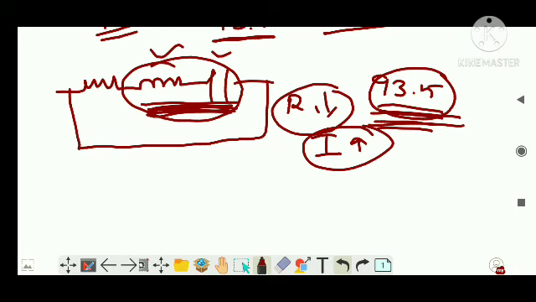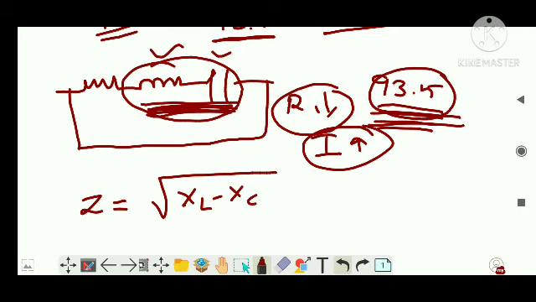So you know, for an LCR circuit, the net resistance is known as impedance, and Z is equal to the square root of (XL minus XC) whole square plus R square, right? How can the current be maximum? When Z is minimum. When can Z be minimum?